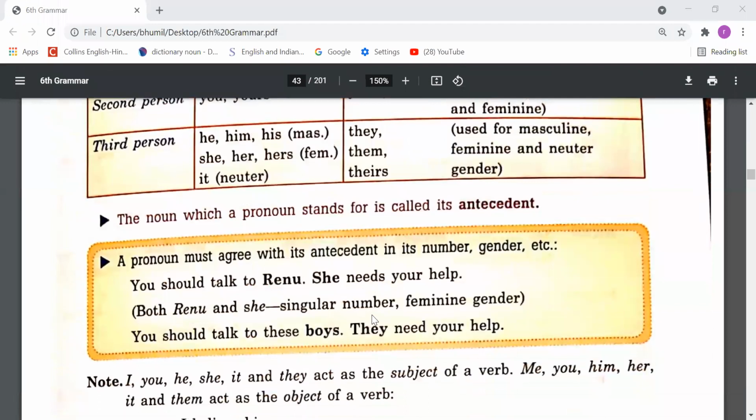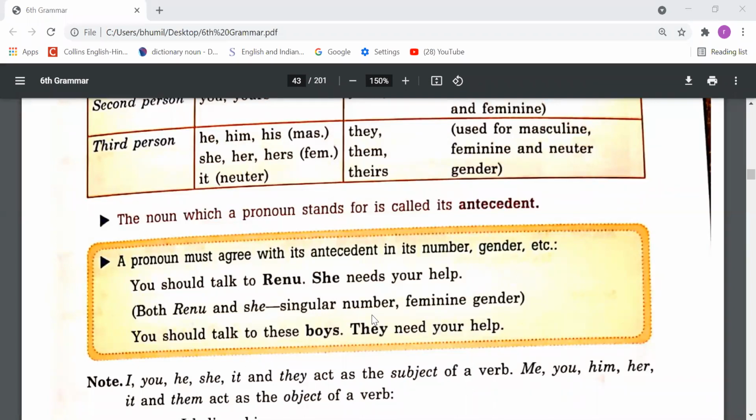Okay. Now let's understand the next point. The noun for which a pronoun stands is called its antecedent. So whenever we use a pronoun instead of a noun, the noun for which we have used the pronoun is called the antecedent of that pronoun. Suppose I say, I love India. I love India because it is my country. So the word it we have used for India. So it is the pronoun and India is the antecedent of it.